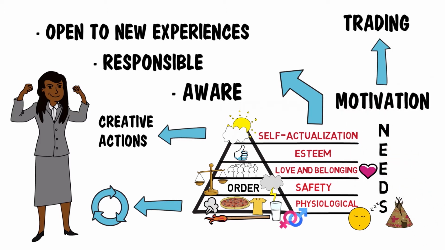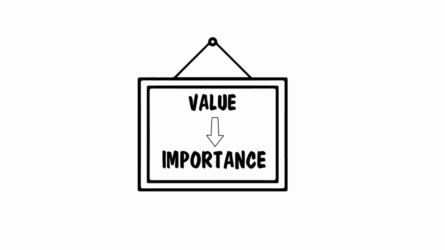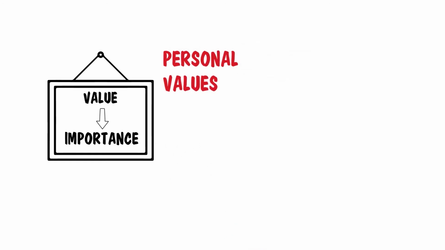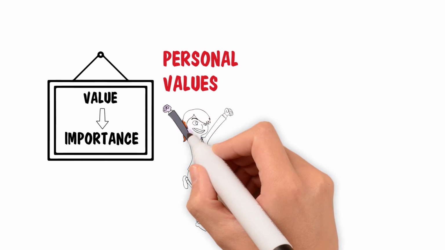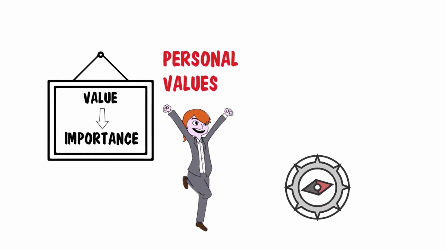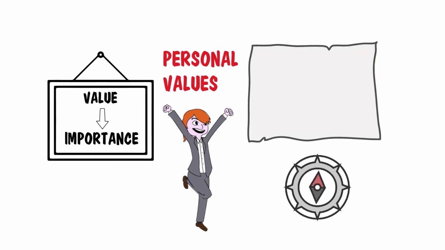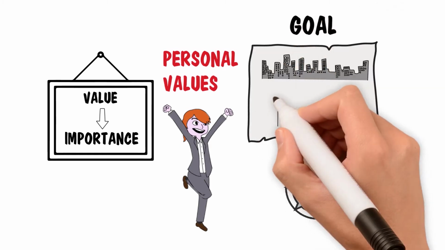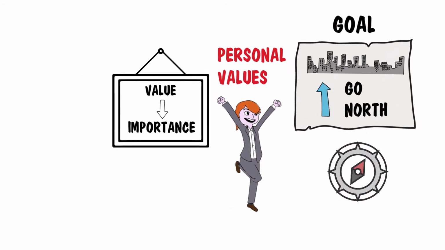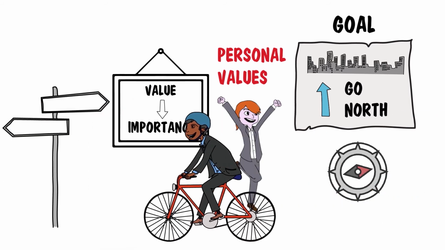Let's try to understand this from the perspective of personal values. When we talked about value in the context of products and services, we said that it determines how important something is to a person. The word importance also comes to use when we talk about personal values. Personal values are what we regard as important to us, as a guidance in our lives, as the compass that steers us in a certain direction. If a city on the map is the goal, then the value is the sign that says go north to reach the city. Values are chosen freely by ourselves, and they help orient us in our lives.